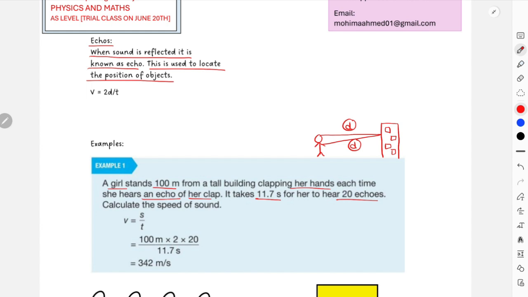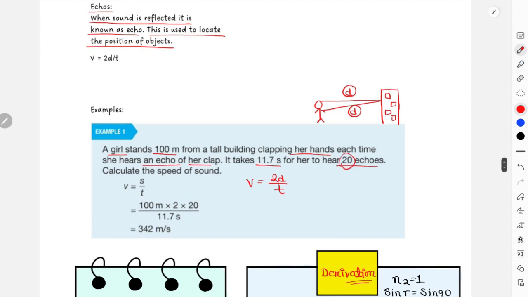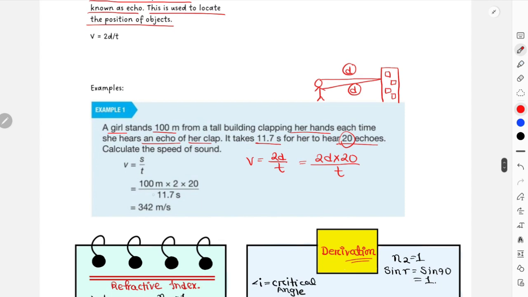Since they are going to travel twice the distance, we have V equals 2D by T. And then again we had this for 20 echoes, so 2D multiplied by 20, divided by time. And that's what they did over here: D, 2, 20 and time. So you're going to get the value for your sound speed as 342 meters per second.